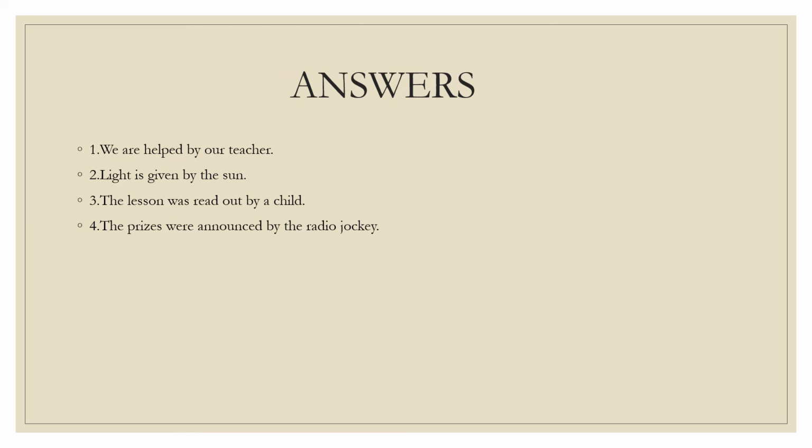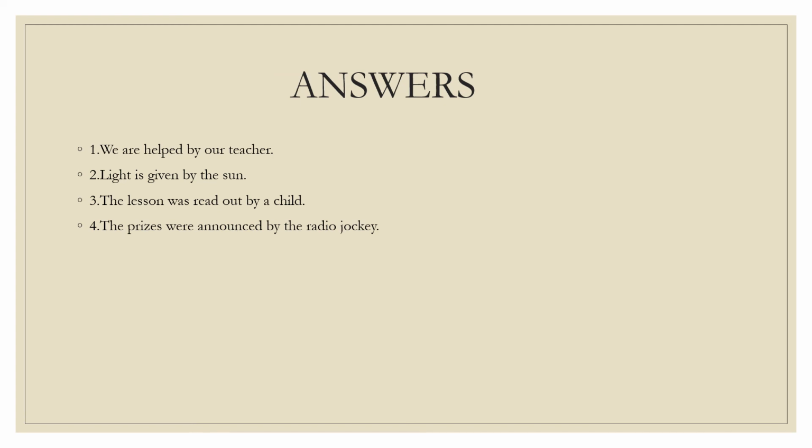Now, the second one, just tick your answer if it is correct in your rough notebook. If it is wrong and you have written with a pencil, you can use an eraser and write the correct one. If you have written with a pen, you can just circle it, correct it and write the correct word.